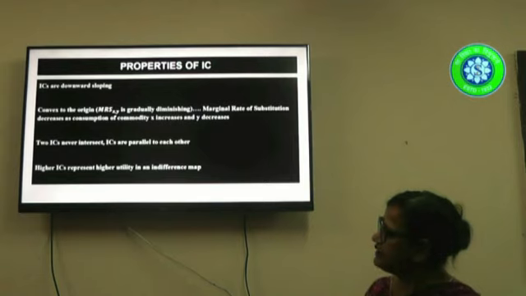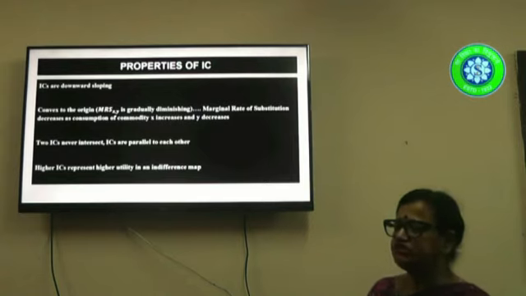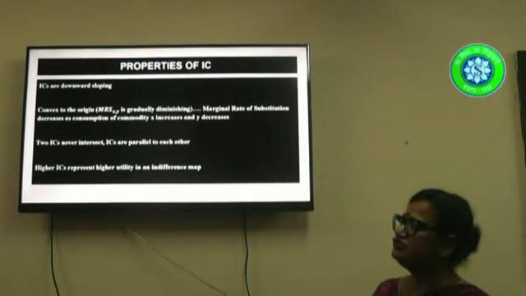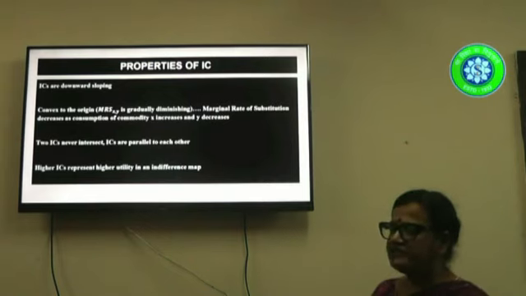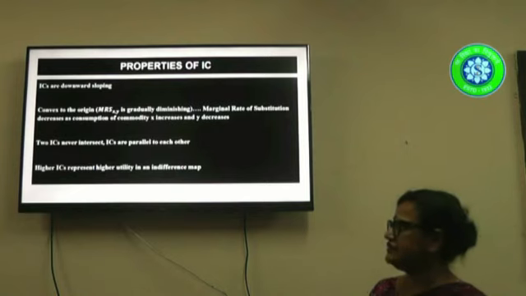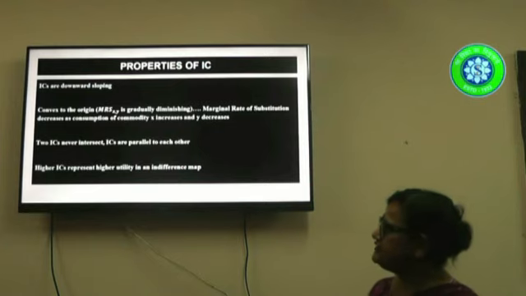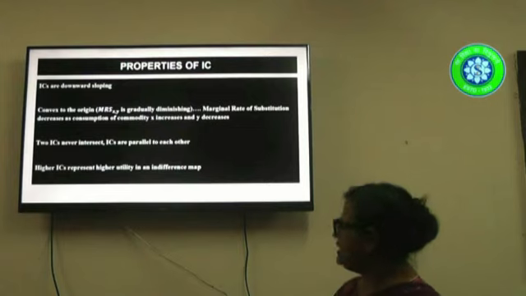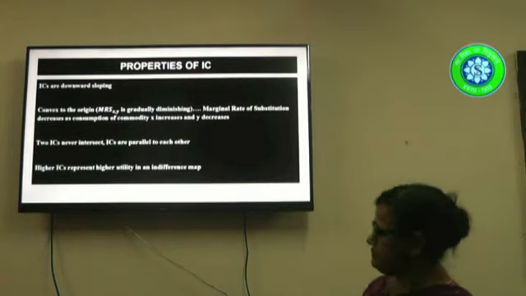This convexity also means that the slope of the indifference curve, which is known as the marginal rate of substitution, is gradually diminishing. As we increase more and more of x, the slope is gradually diminishing. Third property of indifference curves is that two ICs will never intersect. They are parallel to each other. And the final property is that ICs represent higher utility in an indifference map. Higher ICs mean more utility.